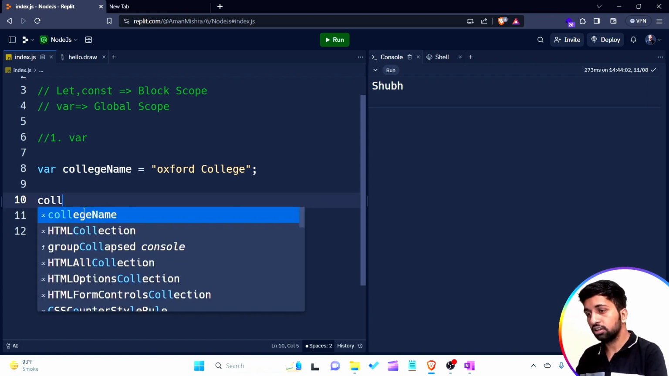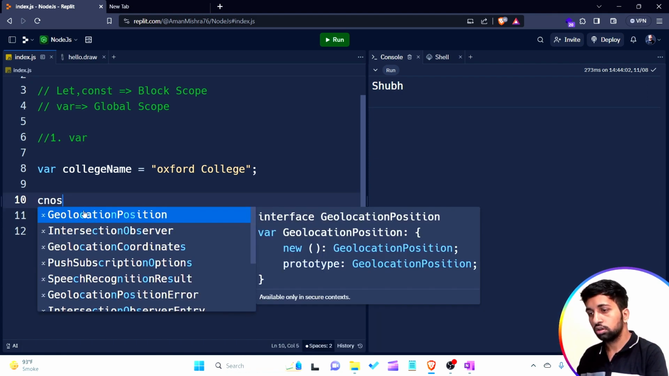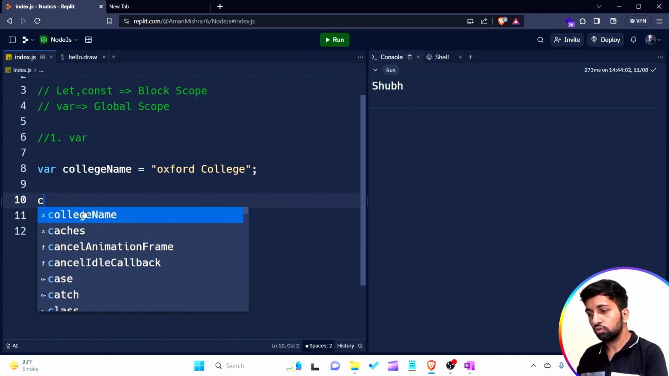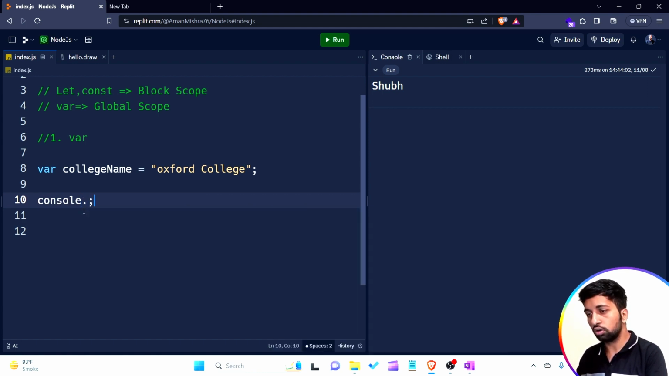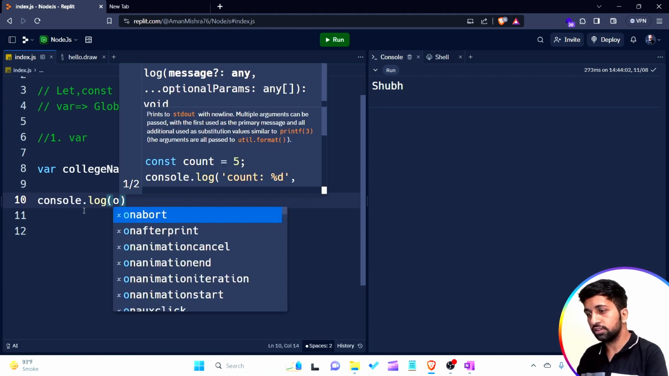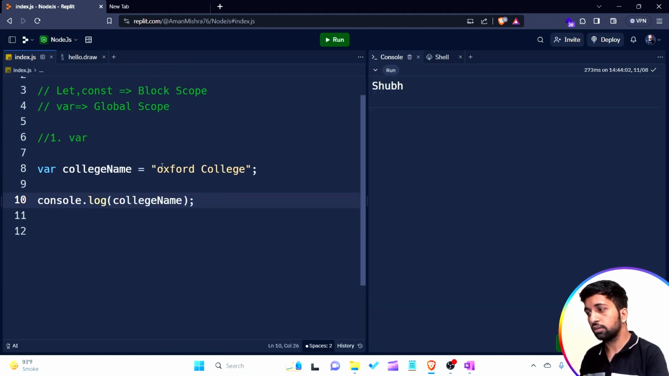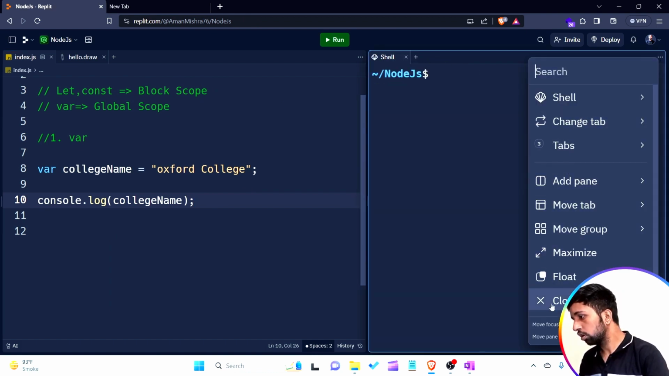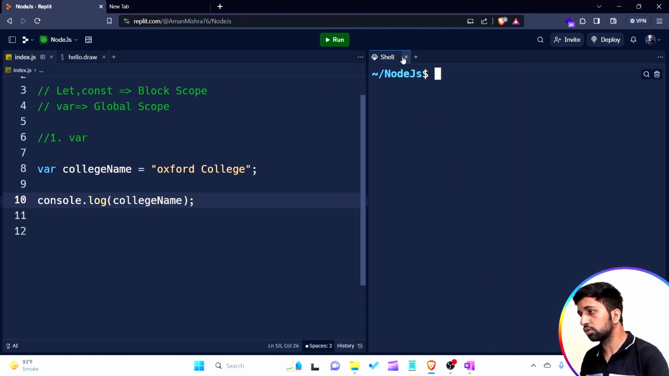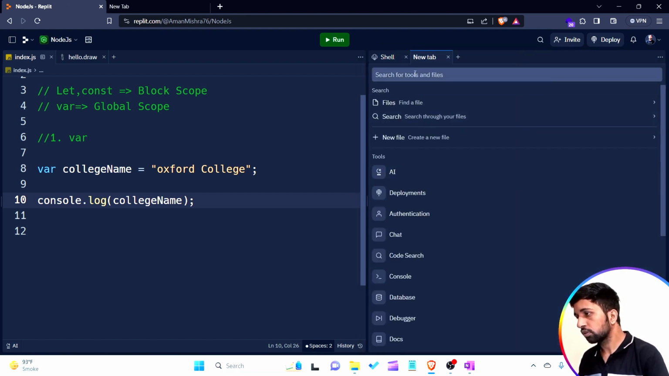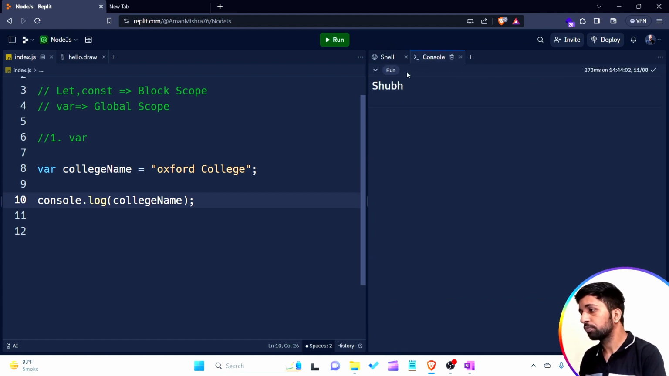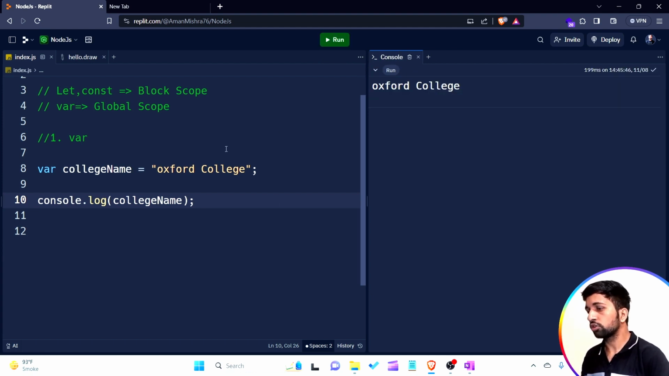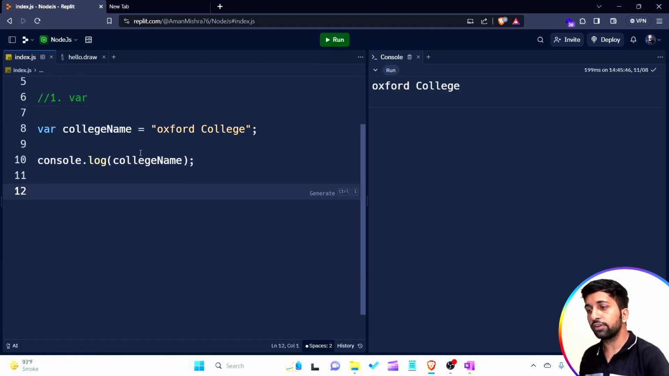I'm simply writing here console.log, then collegeName. You are able to see the output. I have to open the console. I'm searching for console, removing the cell and running the program. See the output: Oxford College. So I'm simply creating a variable collegeName that contains a value, and this is the output.